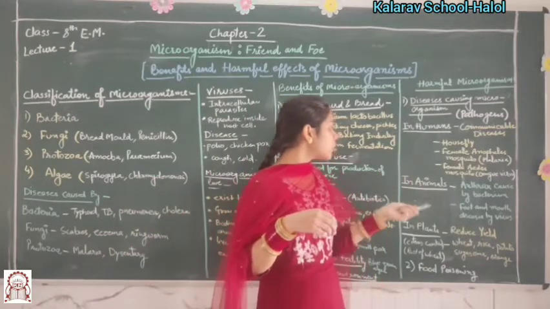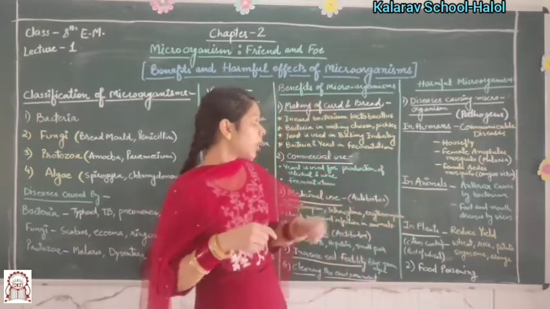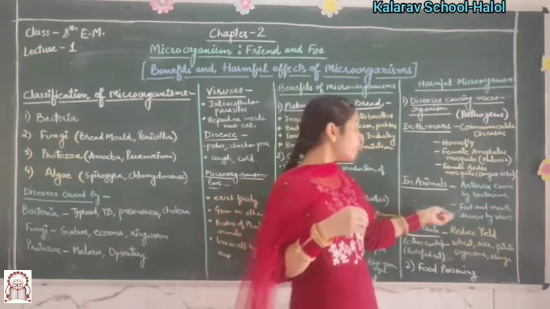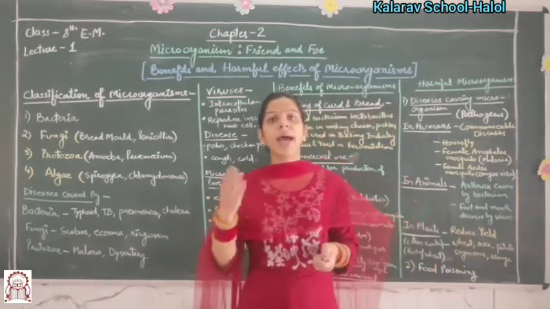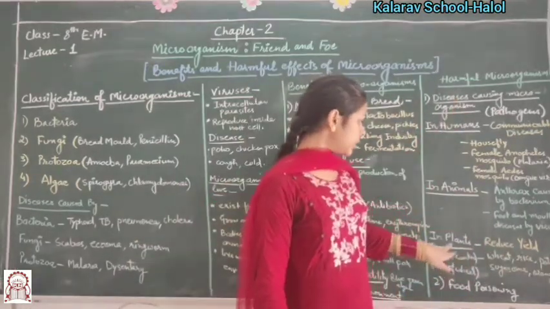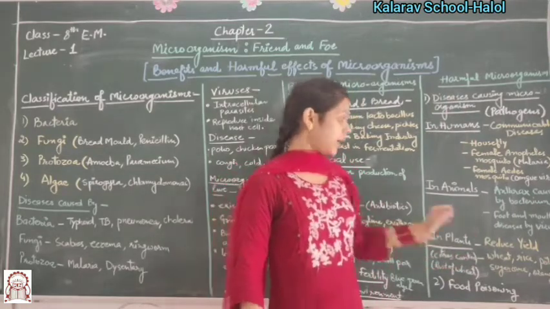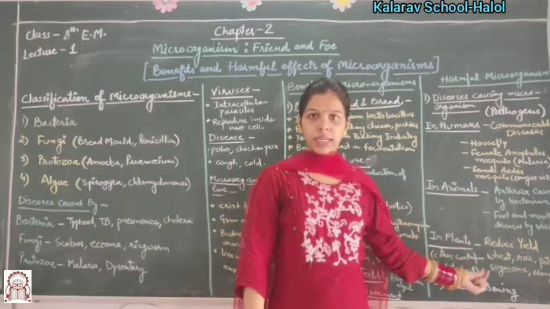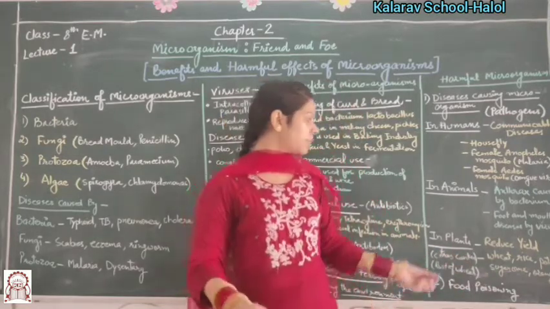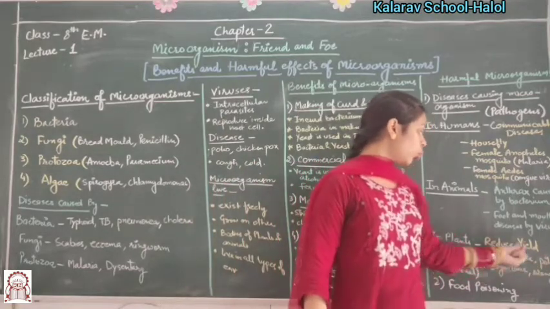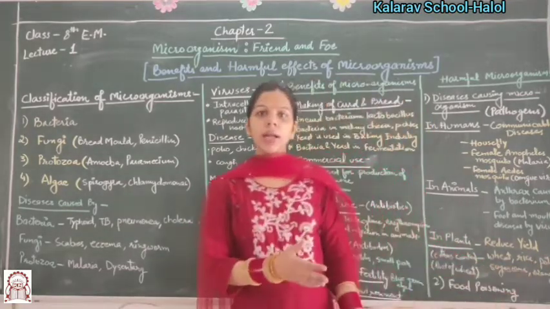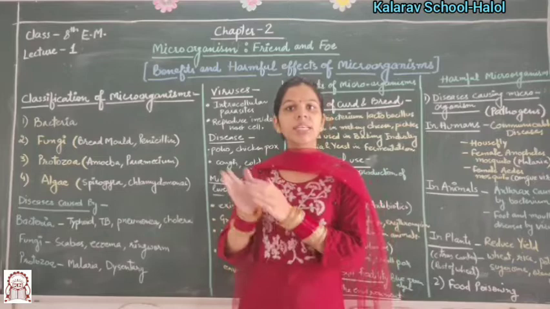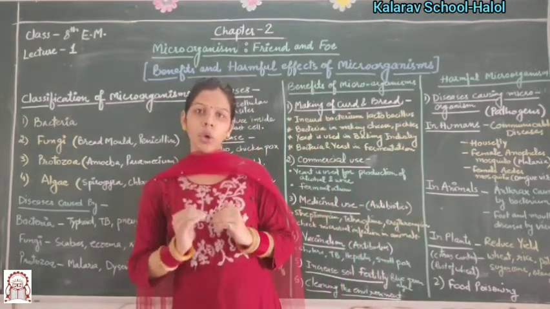Next, disease-causing microbes in animals. Anthrax is caused by a bacterium in cattle. Foot and mouth disease of cattle is caused by viruses. Next, microorganisms which cause diseases in plants. The main diseases are citrus canker and rust of wheat. Mainly crops like wheat, rice, potato, sugarcane and orange are affected by these microorganisms. These microorganisms in plants reduce the yield of the crop.